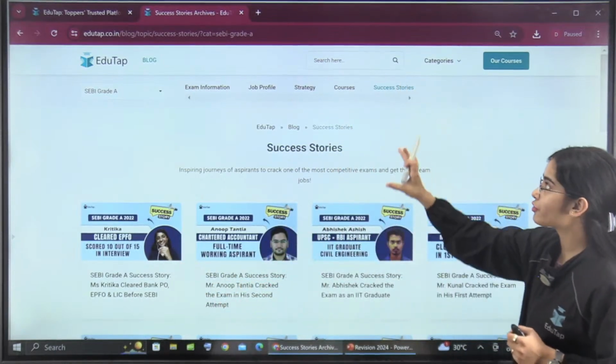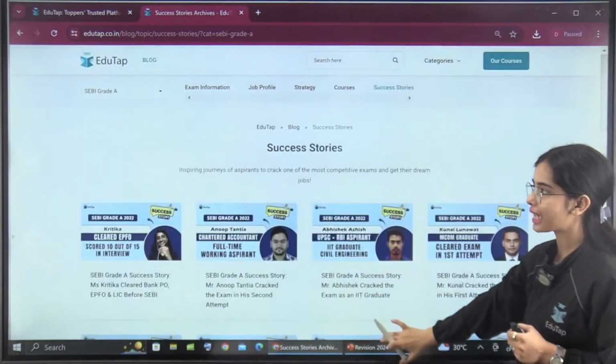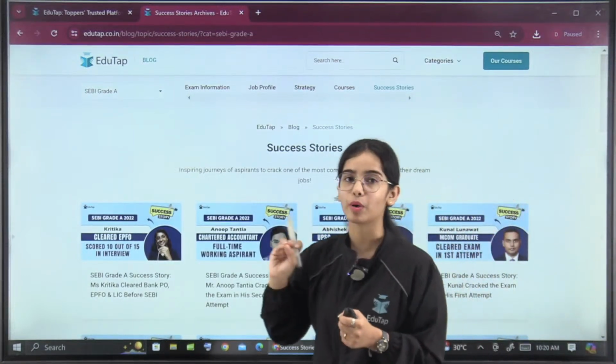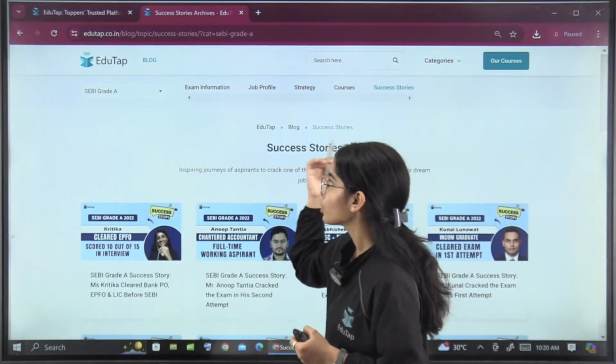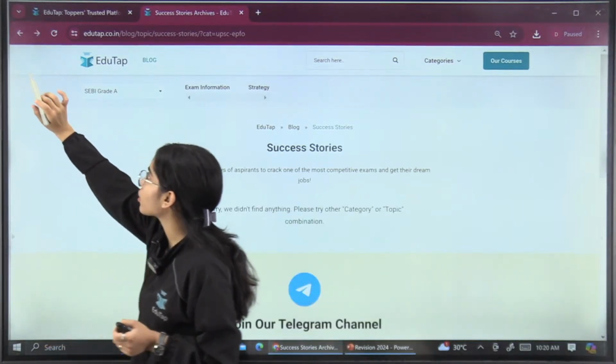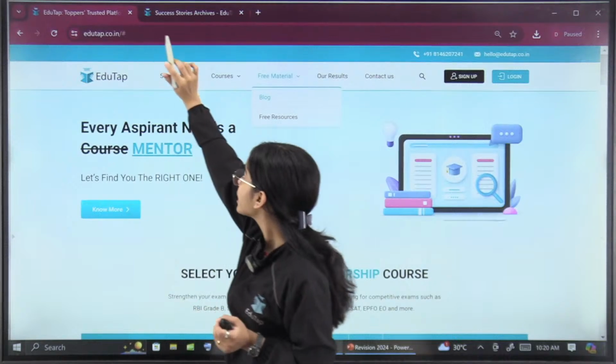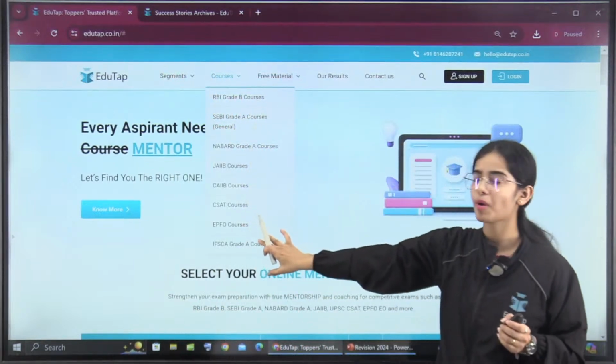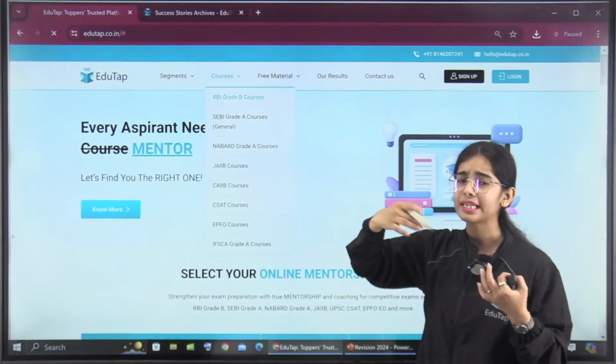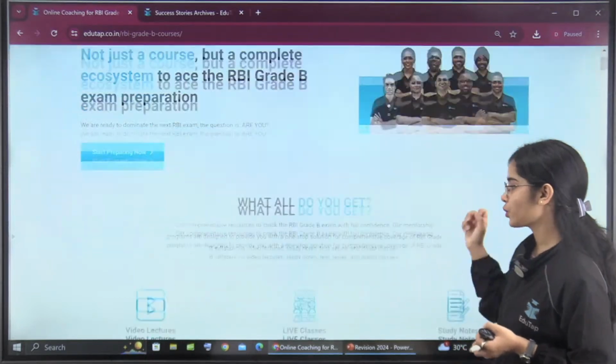This is the free material that we are providing you so that you can have a more in-depth understanding about the examination. If you go to the courses section, you can know about the courses also. On the main page you have the courses, so you can know about the different courses, what the prices are, and what offers are going on.